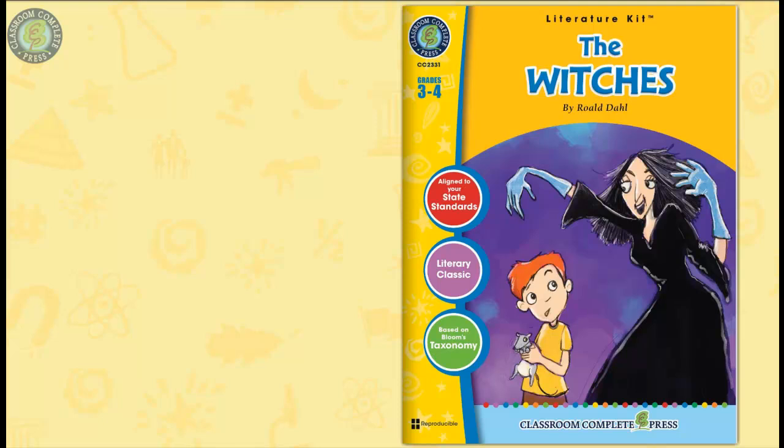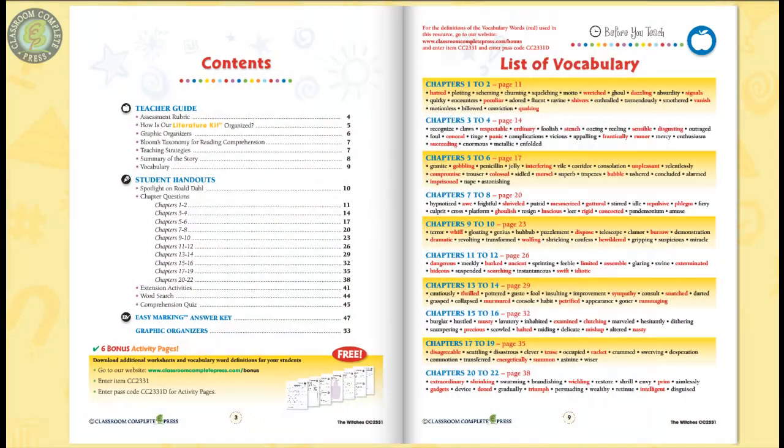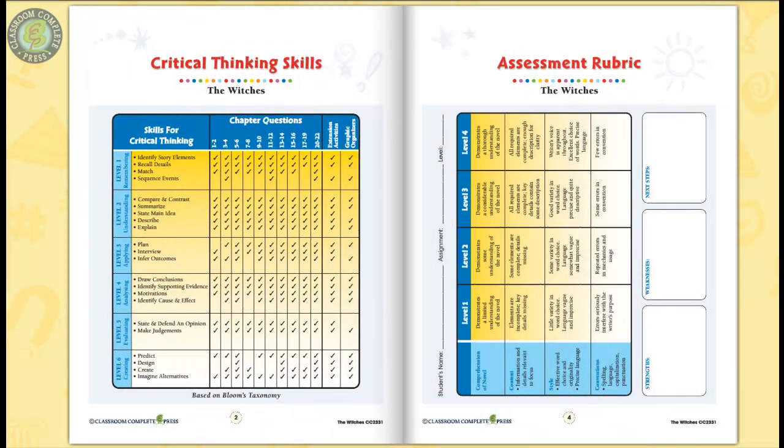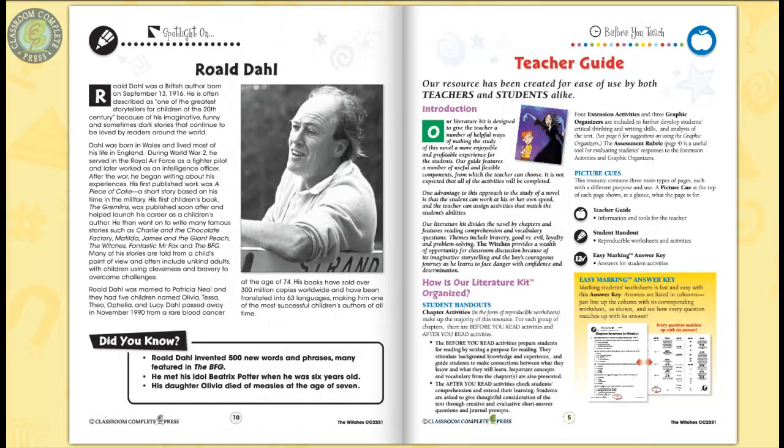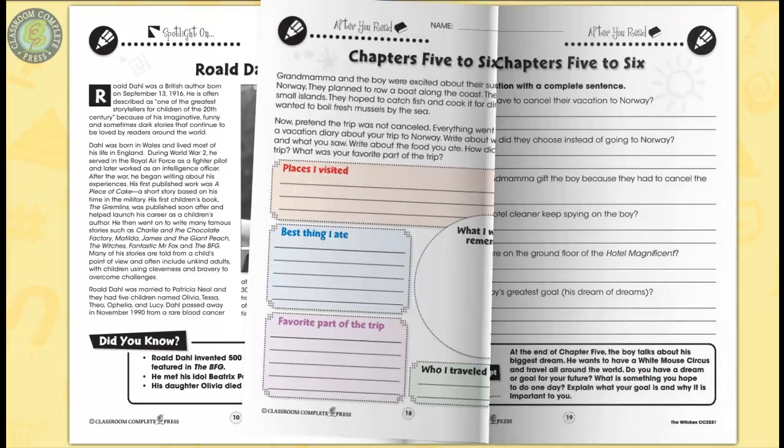This literature kit on The Witches by Roald Dahl includes vocabulary and comprehension questions that cater to different learning styles. 55 pages chock full of a variety of scaffolding strategies incorporated in our Before You Read worksheets for each chapter section, along with vocabulary prompts to prepare your students for the reading, with rubrics, teacher guide, and author biography.